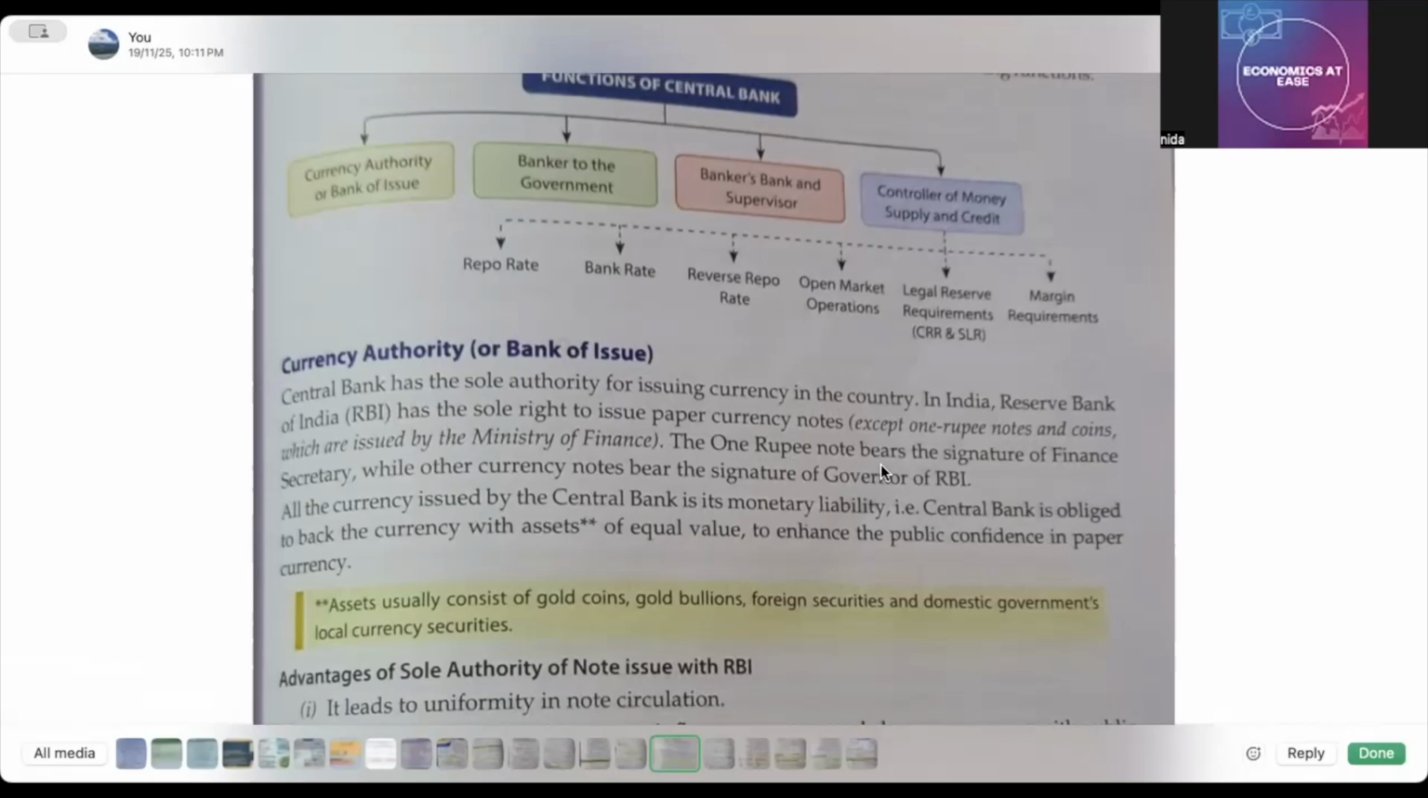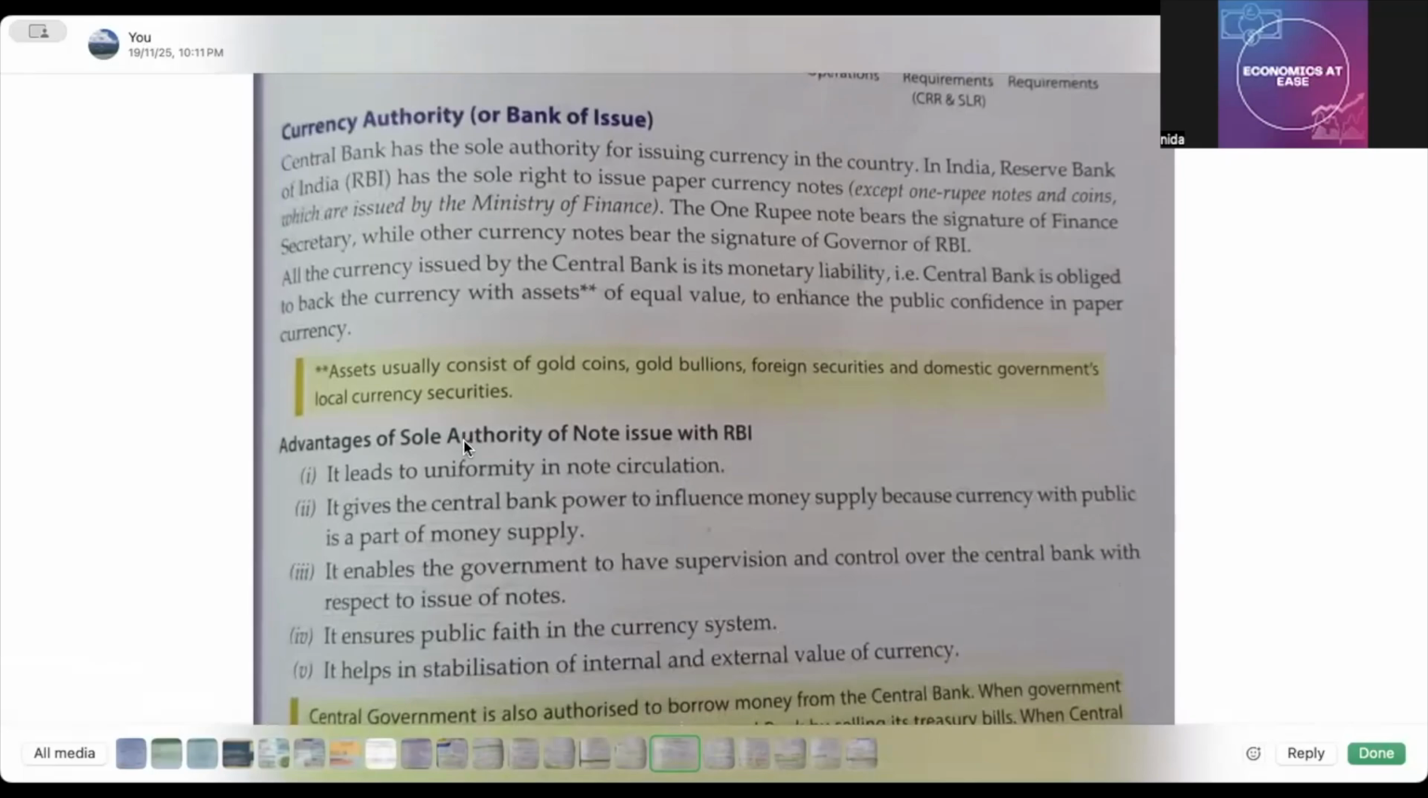The 1 rupee note bears the signature of the Finance Secretary, while other currency notes bear the signature of the Governor of RBI. So you should know this. Only the RBI has the authority to issue currency notes. All the currency issued by the central bank is its monetary liability. That is, the central bank is obliged to back the currency with assets of equal value to enhance public confidence in paper currency.